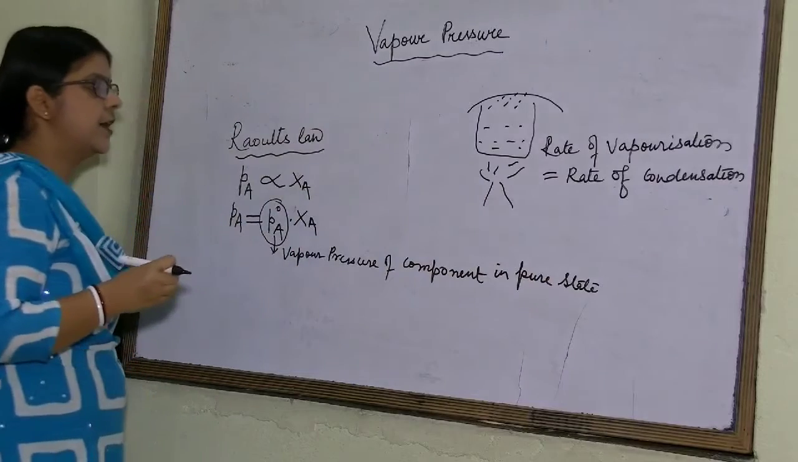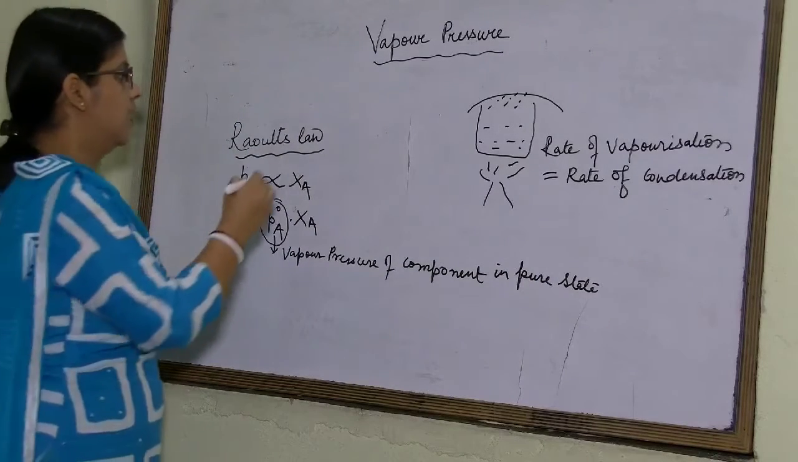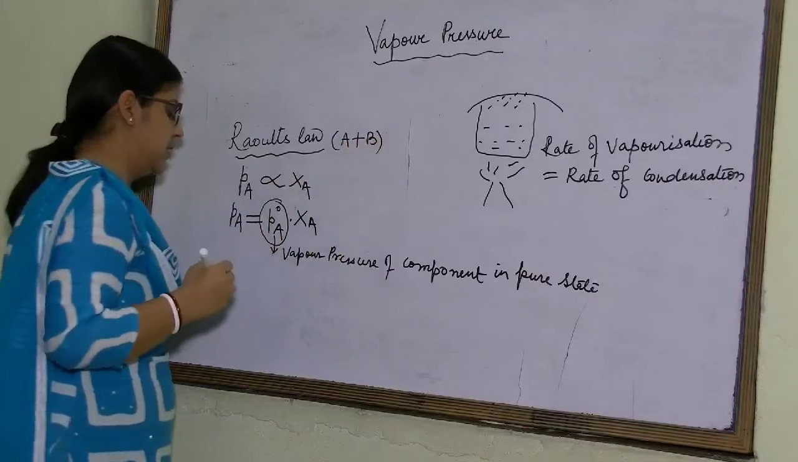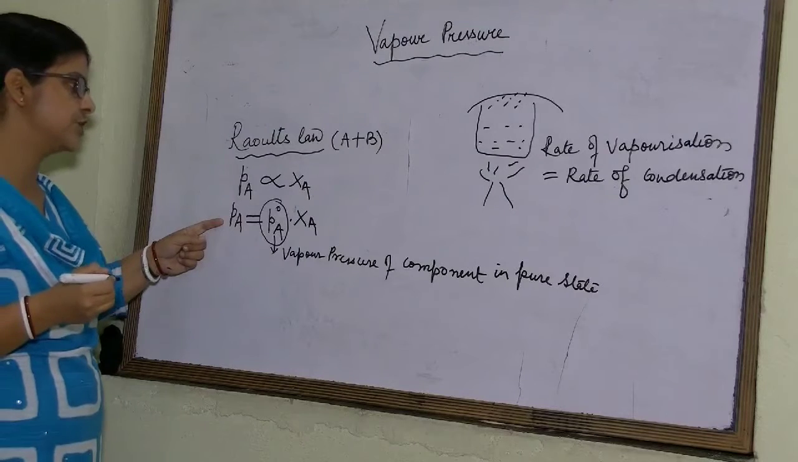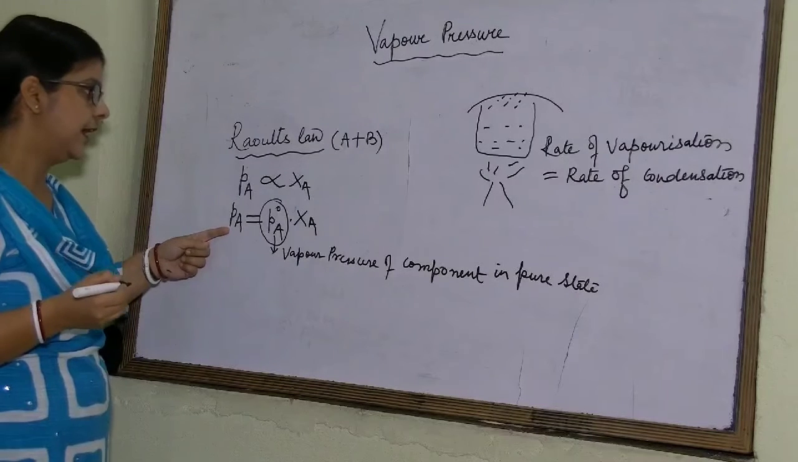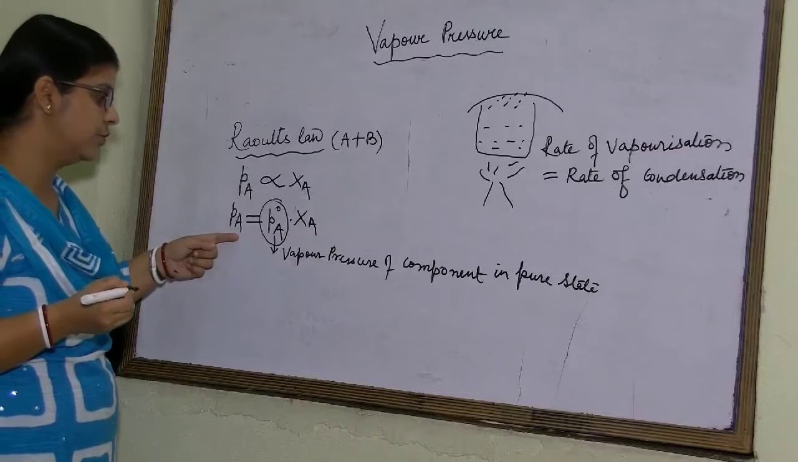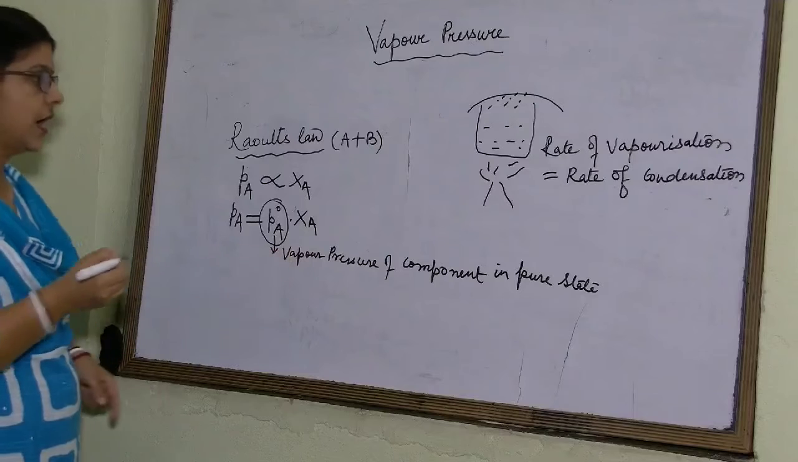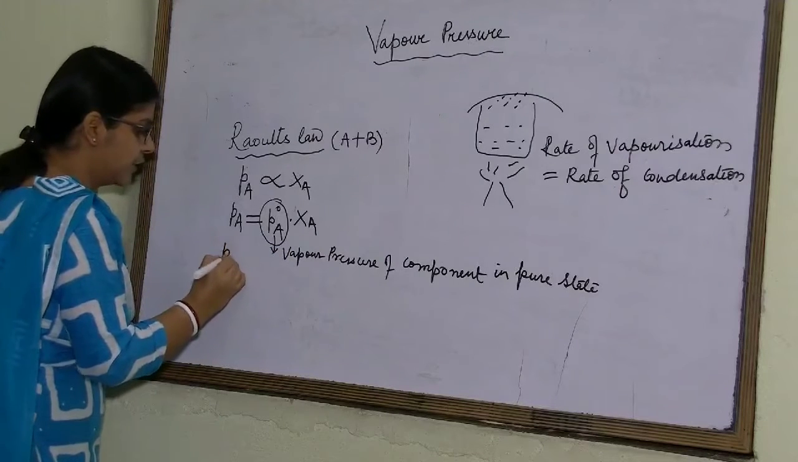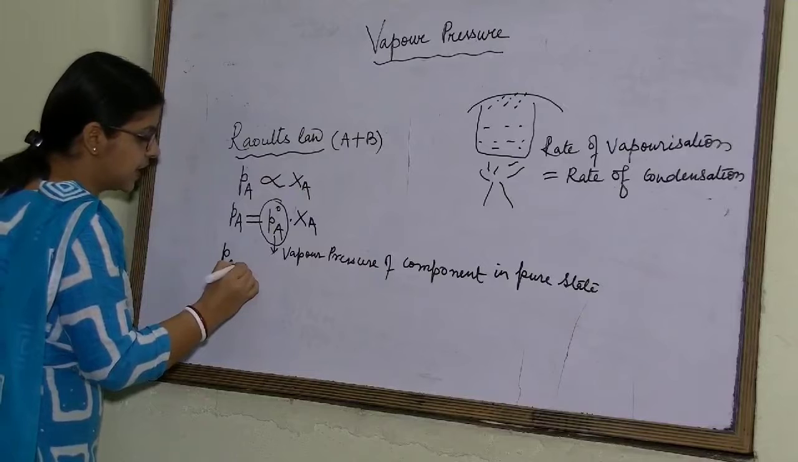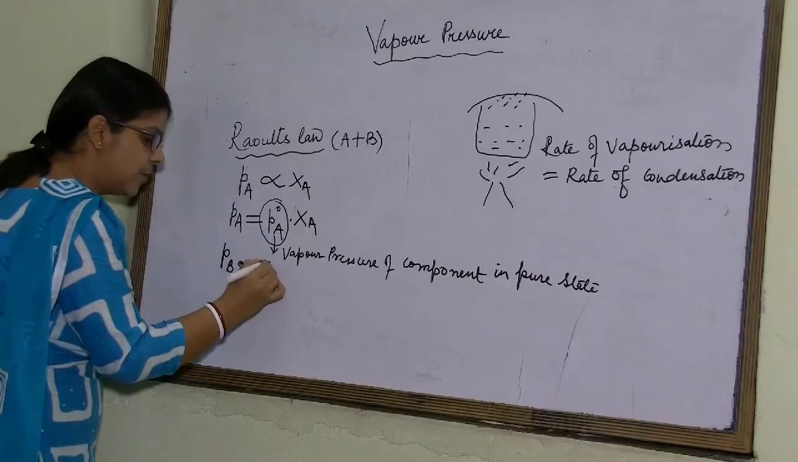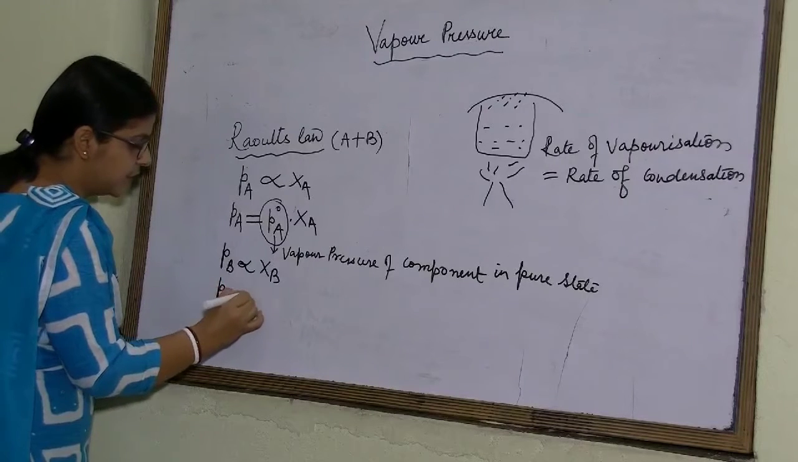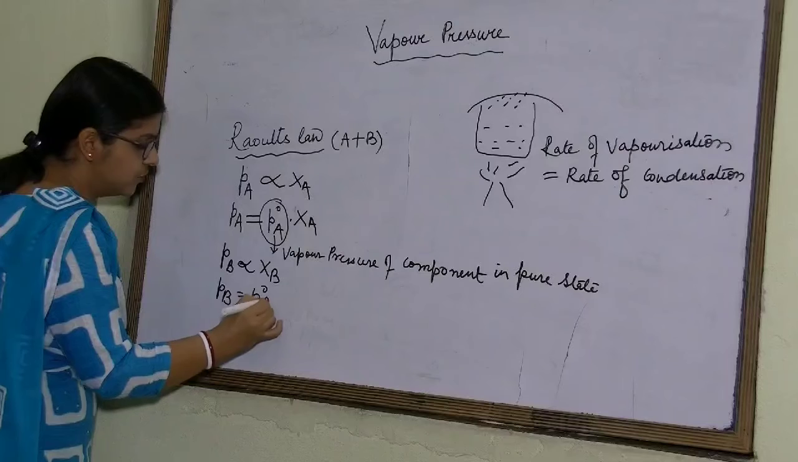So, if we take up a binary solution consisting of two components A and B, then for this binary solution, vapor pressure of A in the solution will be equal to P naught A into its mole fraction. And for component B, its vapor pressure will also be directly proportional to its mole fraction. So for B, it will be equal to P naught B into XB.